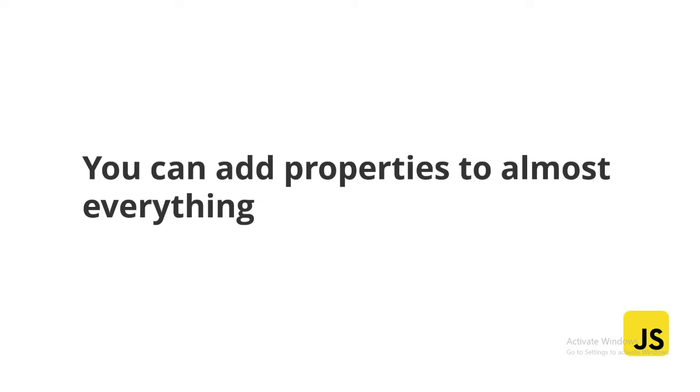First, you can add properties to almost everything. In JavaScript, you can add properties to everything. In a normal coding language, you can add a property to a string, you can add a property to a number, you can add a property to something like that. But in JavaScript, you can add a property to anything.